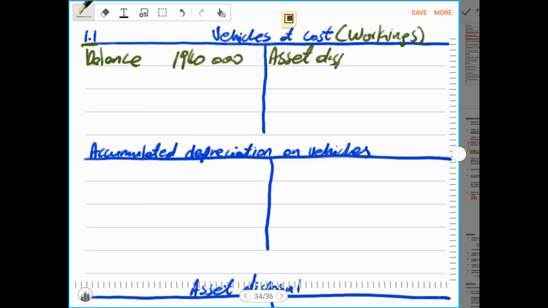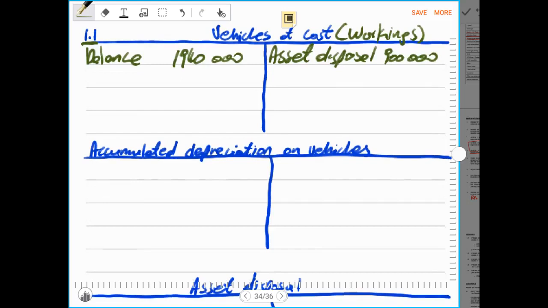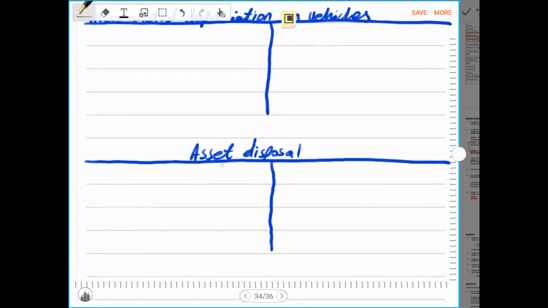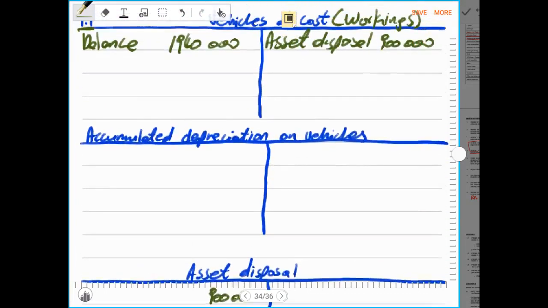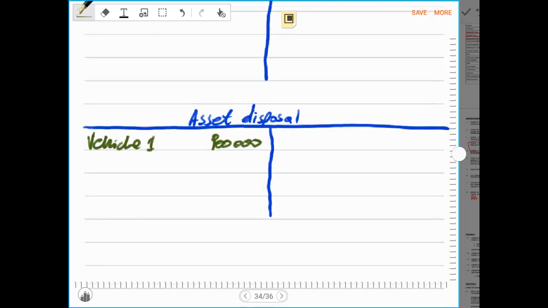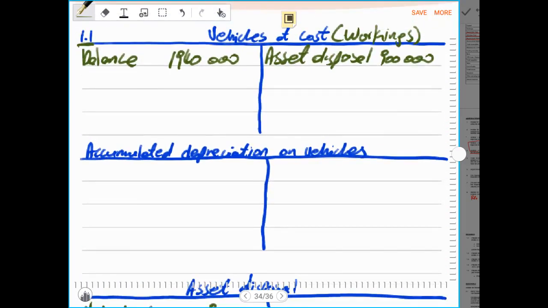asset disposal, and we know that the cost of motor vehicle 1 that was disposed was 900,000 rands, and immediately that 900,000 rands must be recorded on the credit side of the vehicle cost account, because for every credit there is a debit entry, and the contra entry will be vehicle 1, because it's vehicle 1 that was sold, and there was no vehicle that was bought during the current year.